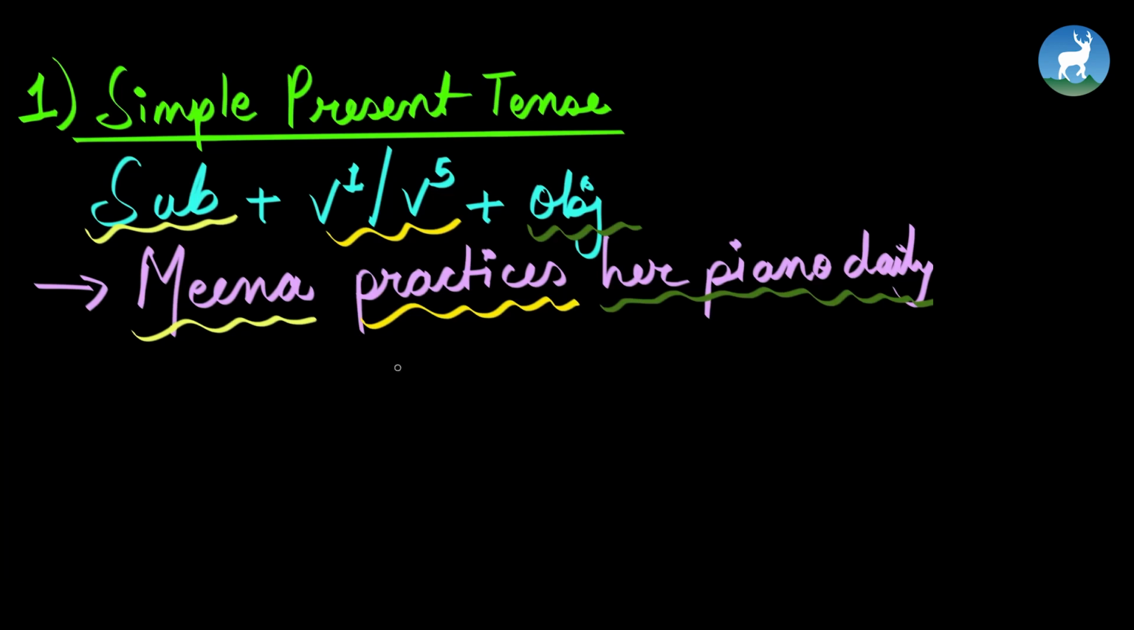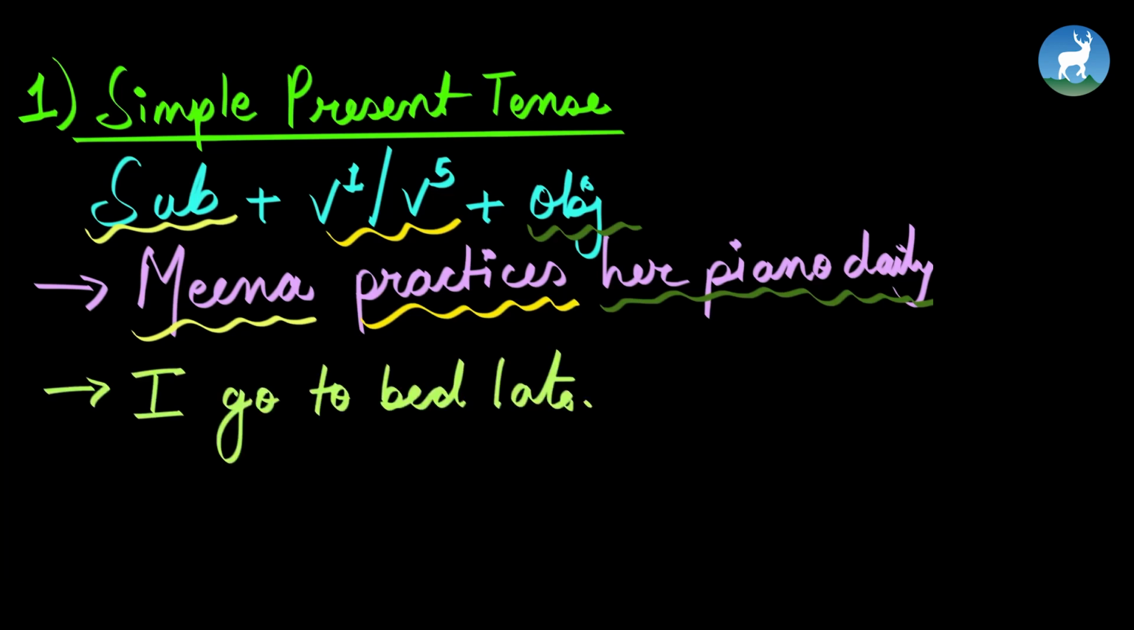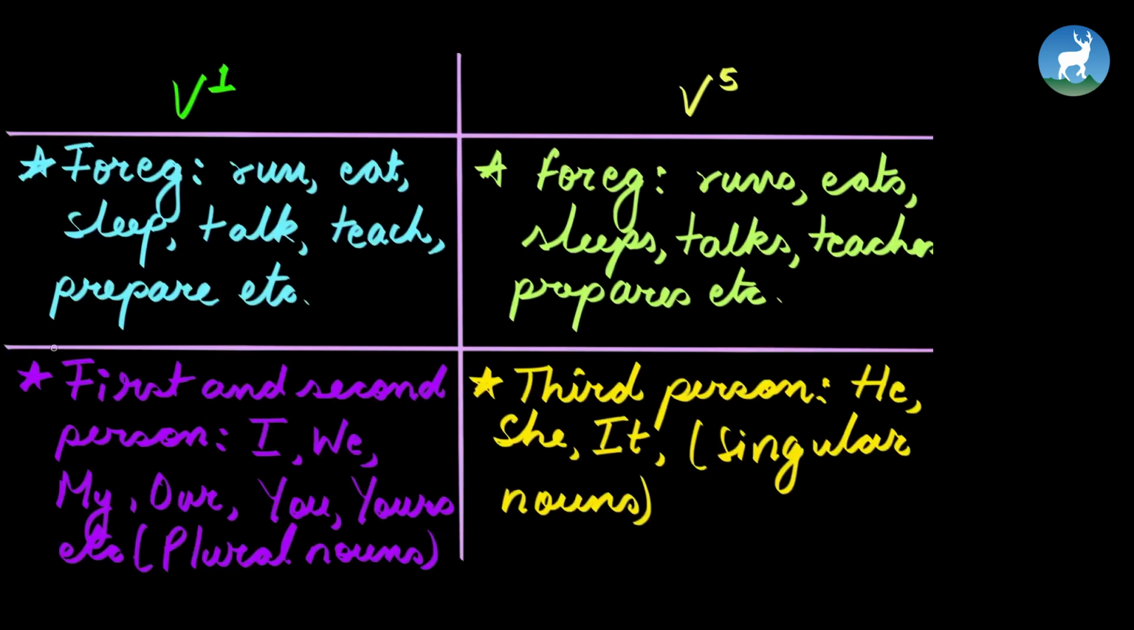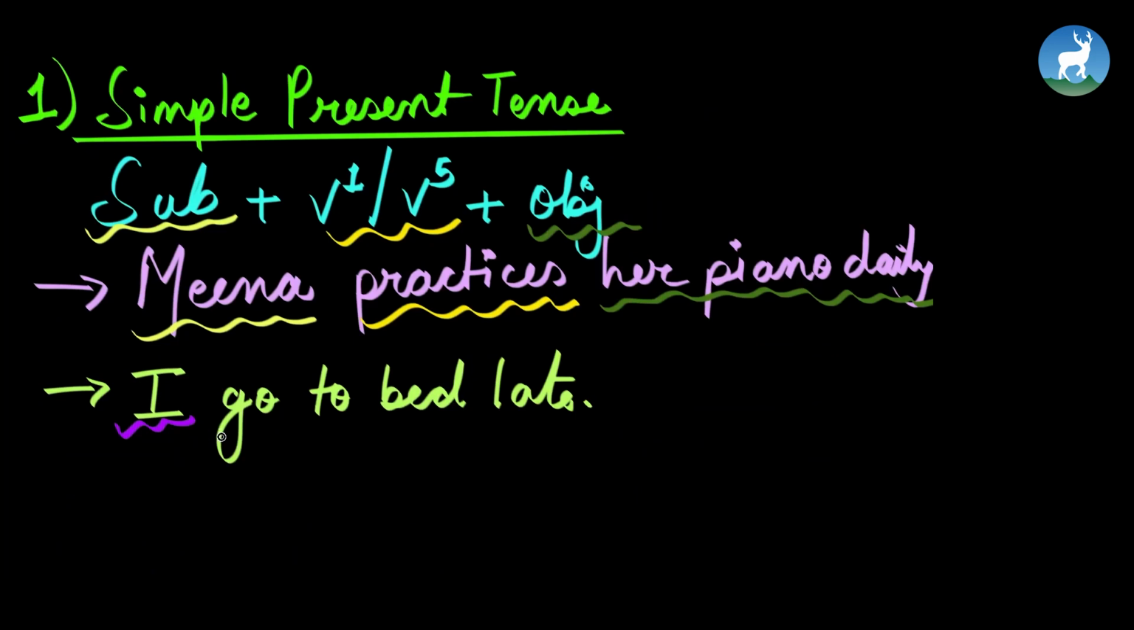Another example can be I go to bed late. So I is our subject. As discussed previously, we use V1 with first person and second person pronouns or plural pronouns. Since I belongs to the first person category, we say I go instead of I goes. Hence the V1, and the remaining is the object.